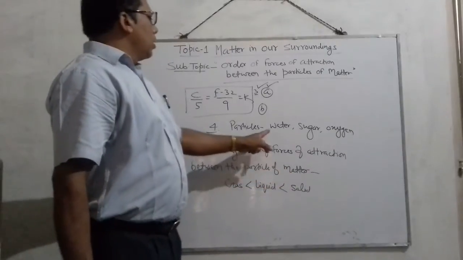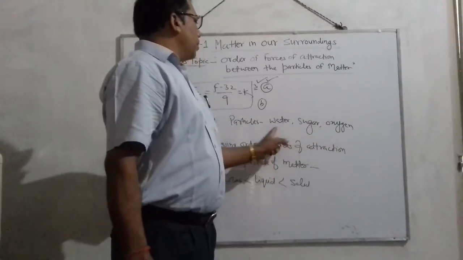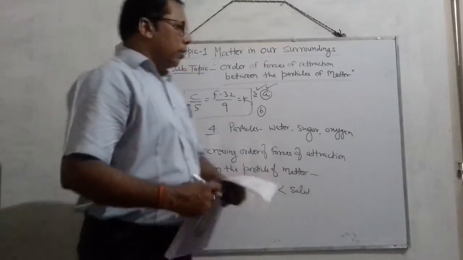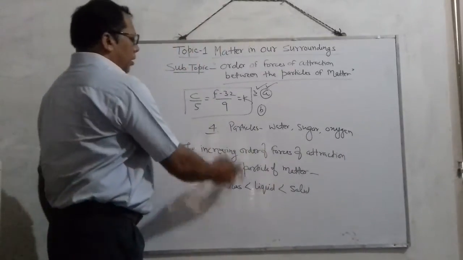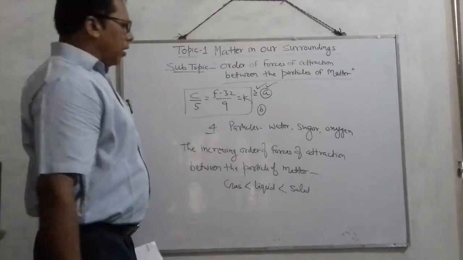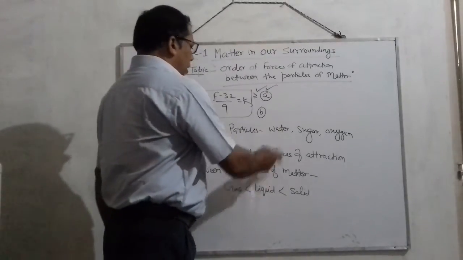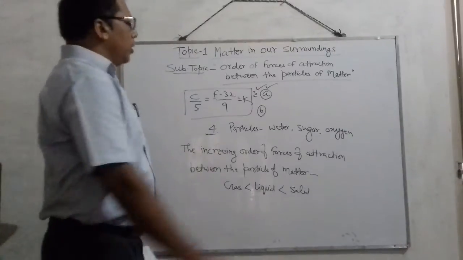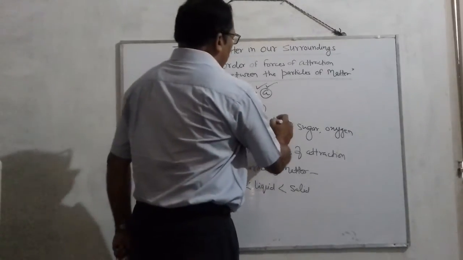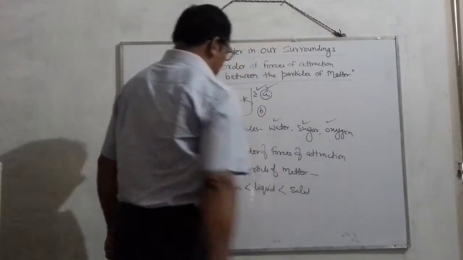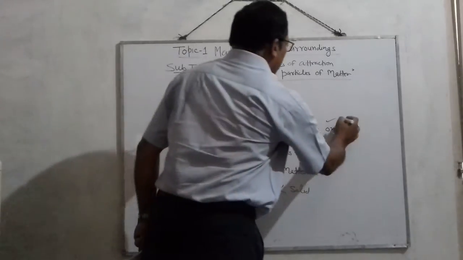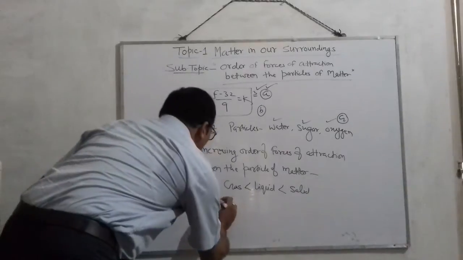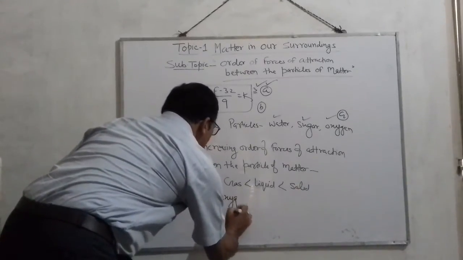Now select them in the order of gas, liquid and solid, then you can easily write which will be gaseous, which will be liquid and which will be solid. So in this, children, water, sugar and oxygen. Oxygen exists in a gaseous state, so here you have to write oxygen.